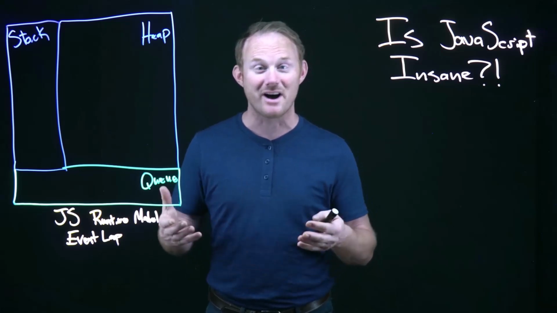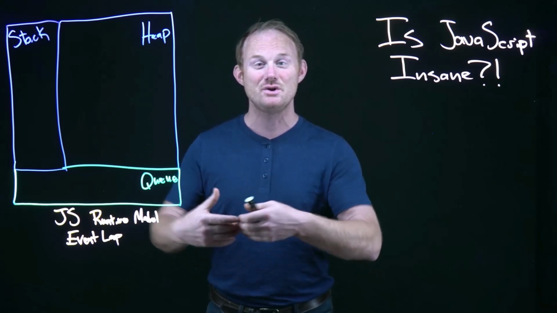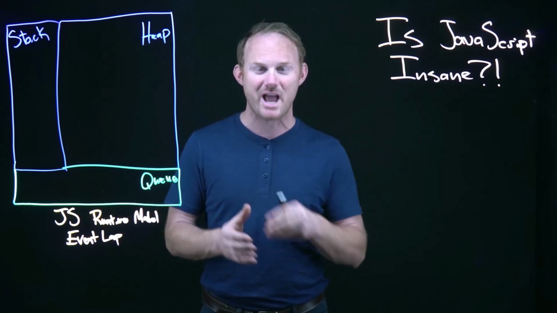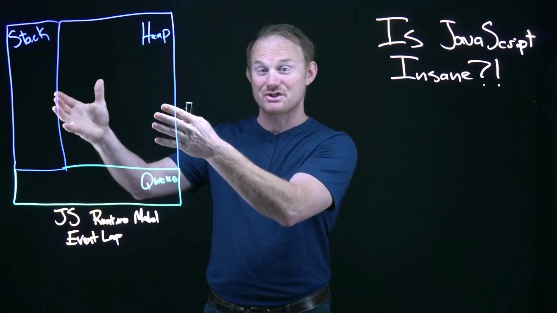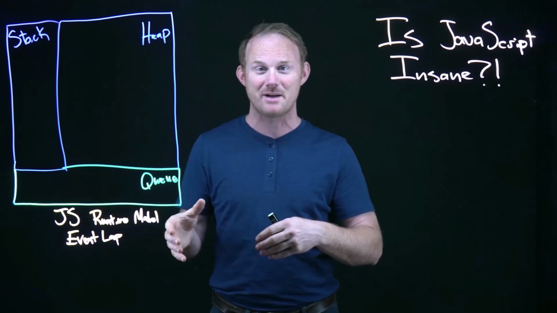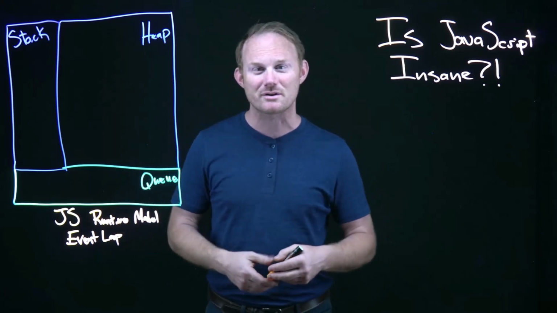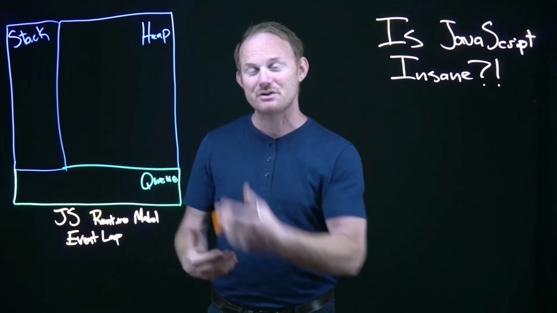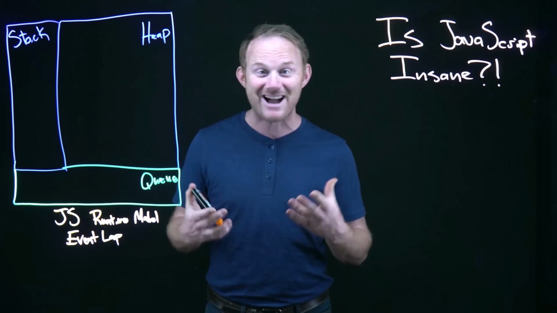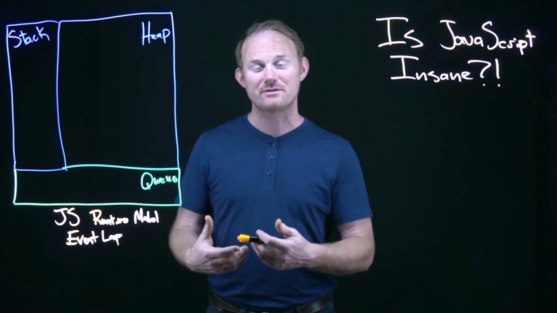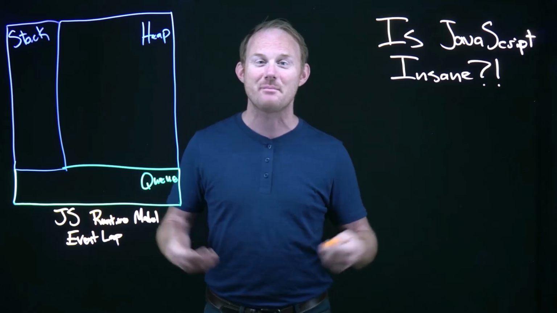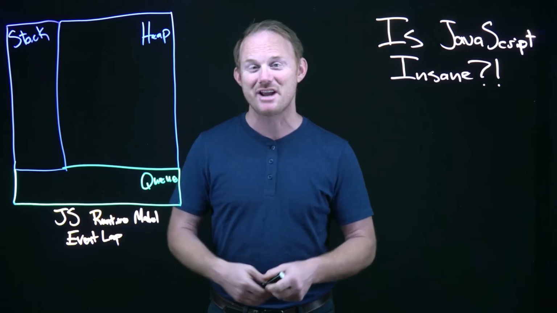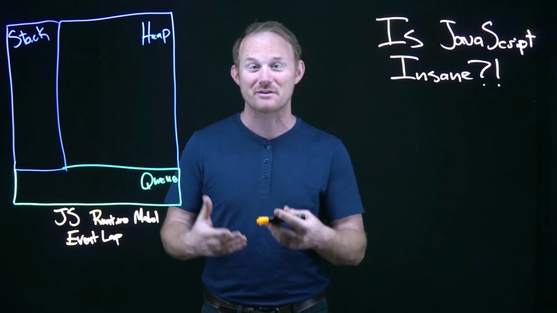So many of us are self-taught. You didn't go to a computer science program. You didn't go through a really rigid, hey, this is how everything works, right? How the stack, the heap, and the queue work, and this is what the runtime model is. You just started coding it, and it worked, and you got a job, and you got better and better. Coming back to this and understanding how things are working under the hood, I think, makes all the difference, because it goes from JavaScript's insane, it's ridiculous, it's not being fair, it's running lines totally out of order, to, oh, okay, I understand, this is perfectly sensible.